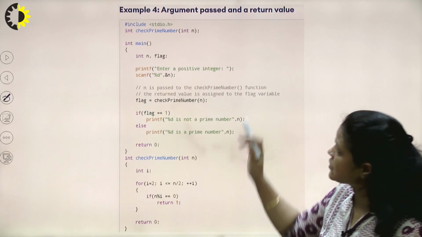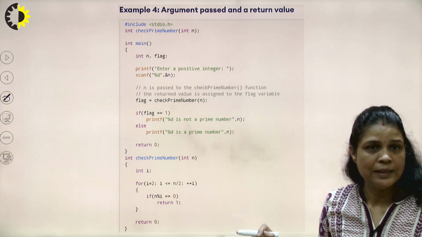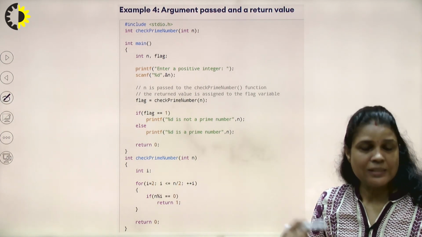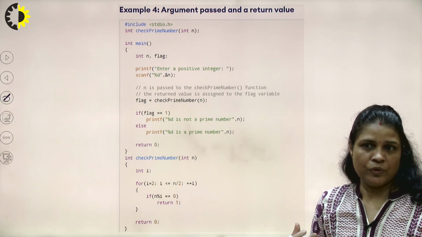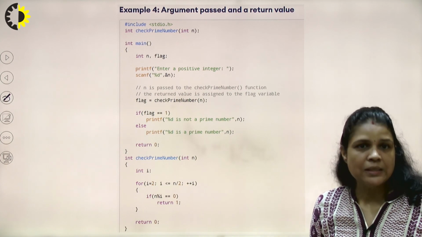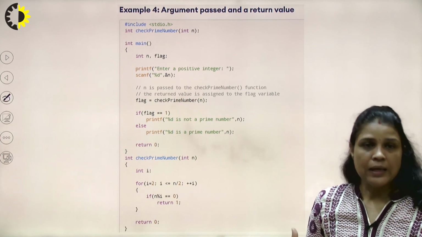In the next lecture, we'll complete the fourth category, and next, call by value and call by reference. The next concept we will understand in the next lecture.